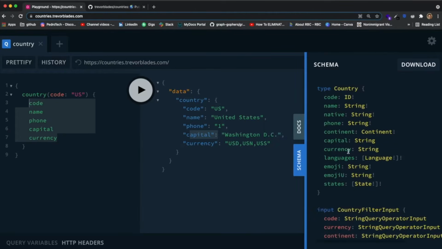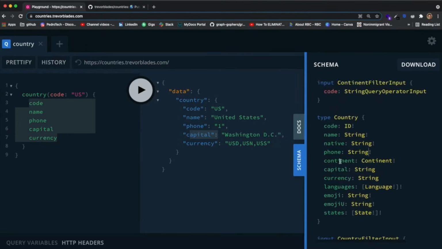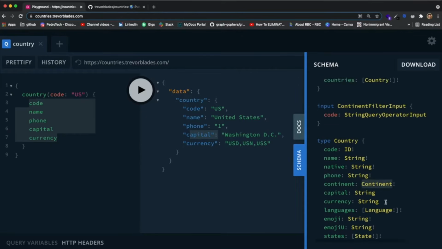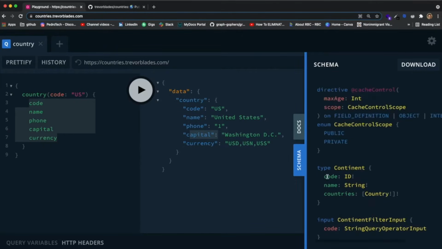Now, I did leave out some of the types that country included, because I wanted to point out something. You can see that, for example, continent as a field isn't a basic type from GraphQL. It's actually a type called continent that was created by this API. So let's take a look at the type continent. Well, the type continent includes a code, a name, and a countries field.